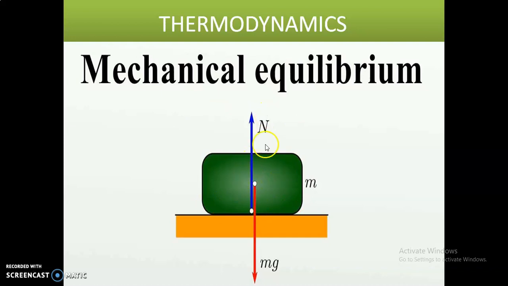When we say the system or body is in mechanical equilibrium position, it means there are no unbalanced forces within the system.